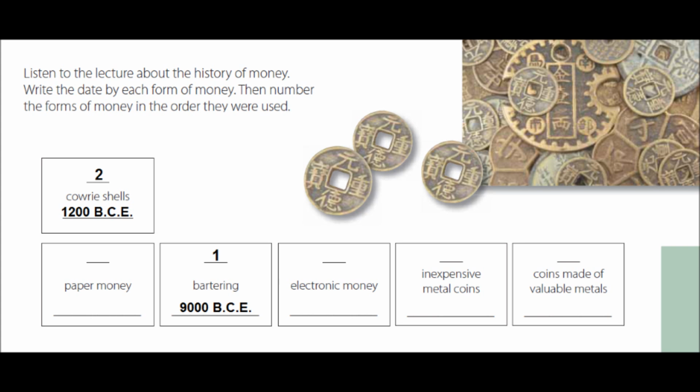The earliest metal coins were produced in China around 1000 BCE. The coins were made out of an inexpensive metal and had holes in them so that they could be put together to make a chain.